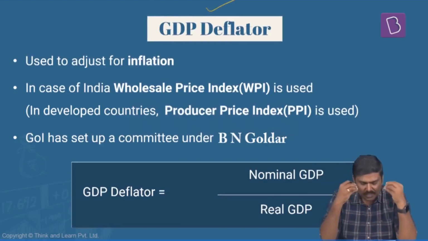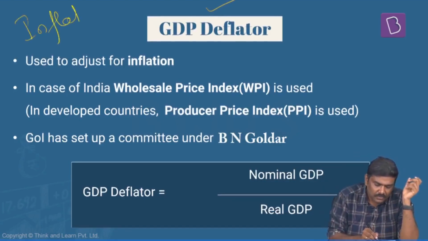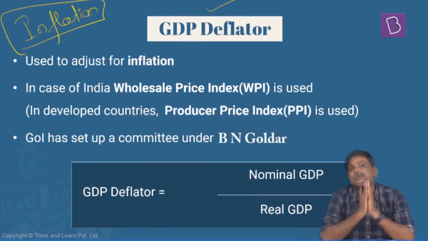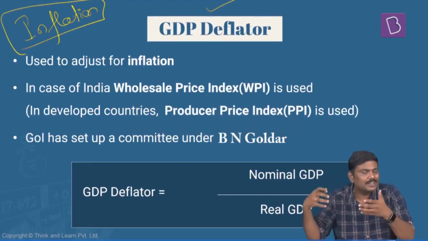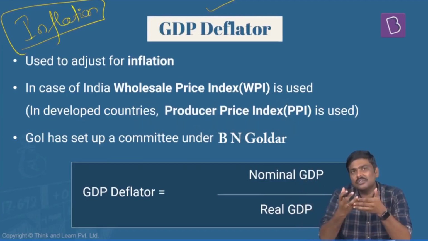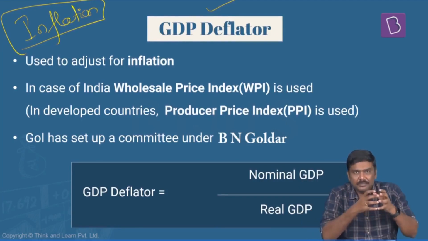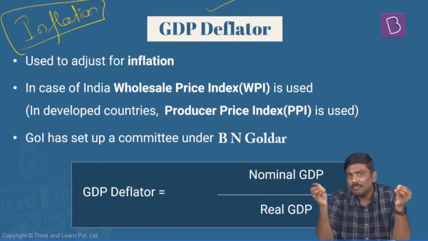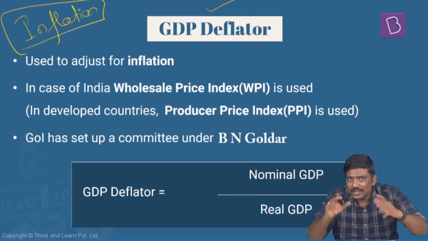And one of the reasons for this particular increase in the market price is inflation. And what is inflation? I've already given you a basic definition. Inflation refers to increased price level of a basket of commodities. So if the price levels are increasing, or if the price of the commodities are increasing because of inflation, that does not reflect the value addition done in the economy. I'll repeat the statement. If the price levels are increasing from one year to the next year, this is not because of a value addition in the system, rather it is happening because of inflation in the system.